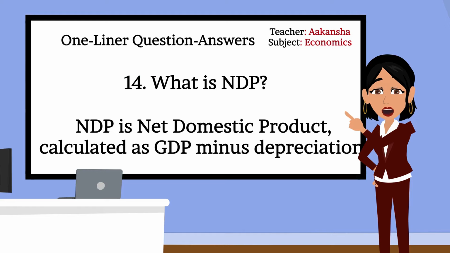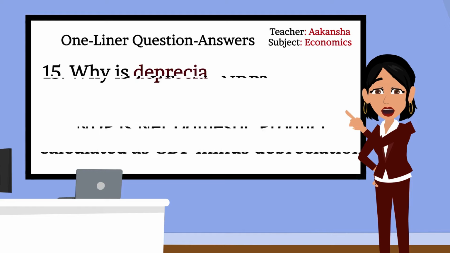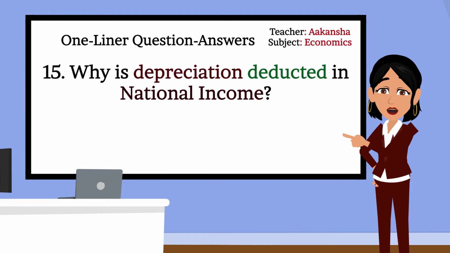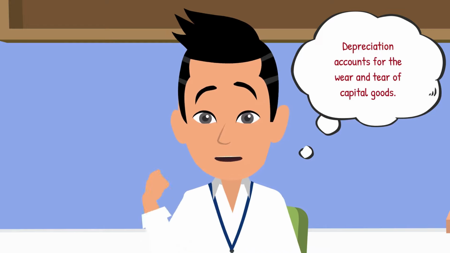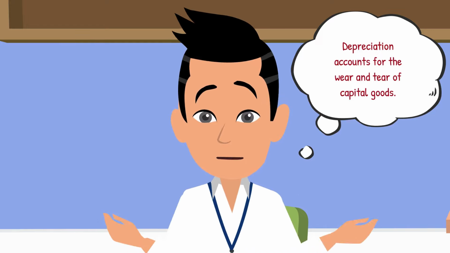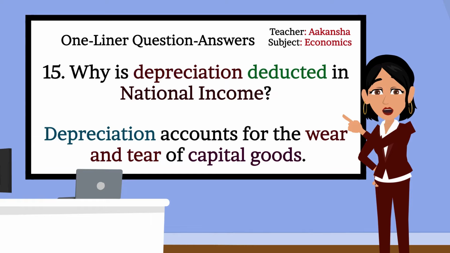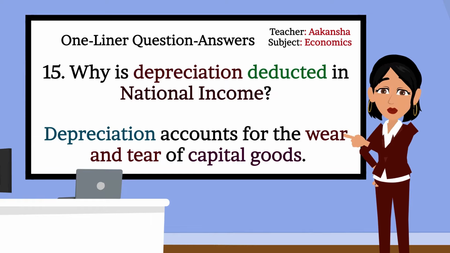Very well. Moving to next one, 15. Why is depreciation deducted in national income? Depreciation accounts for the wear and tear of capital goods. Right, Ansh. Depreciation accounts for the wear and tear of capital goods. Can you explain it a bit?